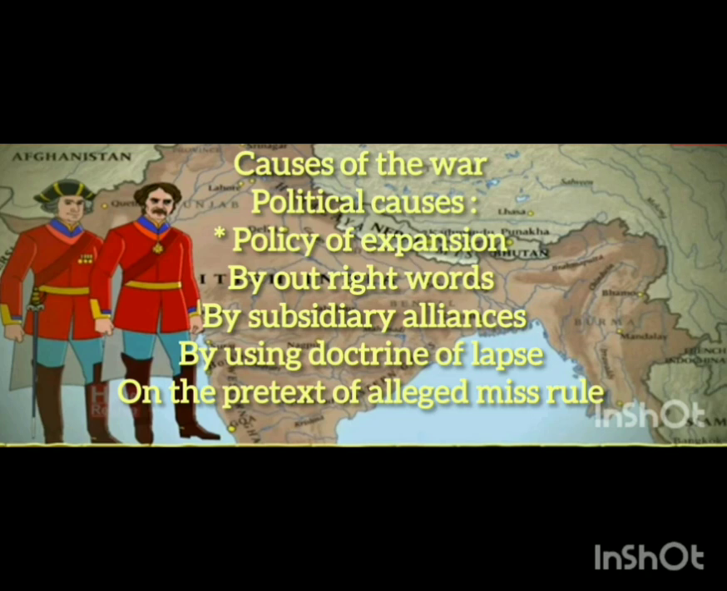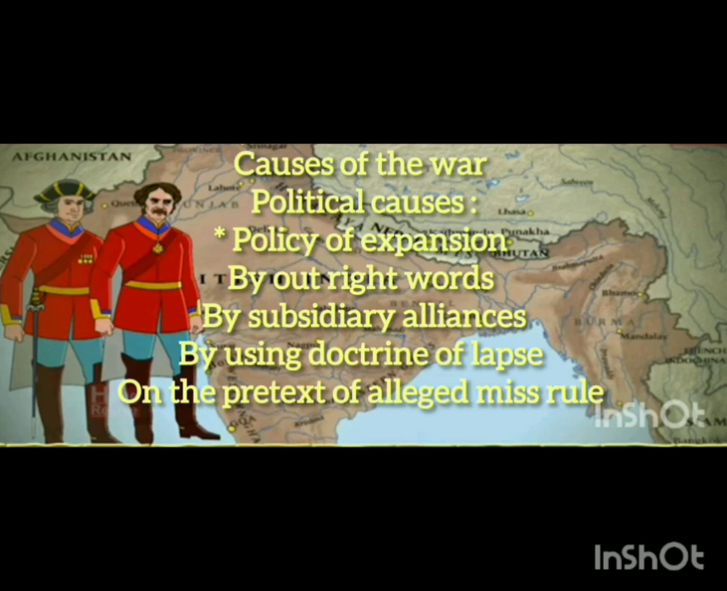So in many different regions, by declaring war against the Indian rulers, they started to conquer provinces and kingdoms belonging to the Indian rulers. That method used by the Britishers, we call outright wars. This is one of the important methods followed by the Britishers to conquer different provinces.